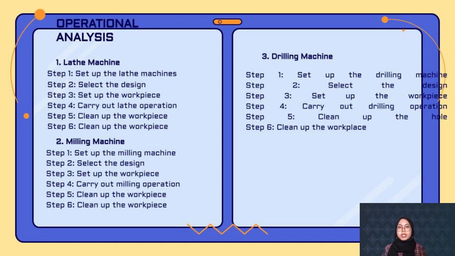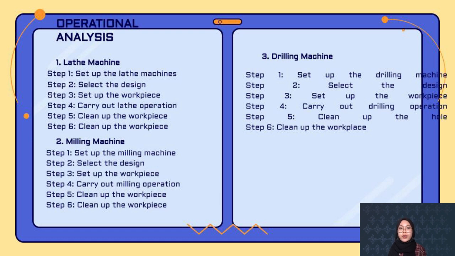Step 2. Select the design. Before using the lathe machine, the design of the product should be determined. Marks can be made on the workpiece to make the lathe process easier. In certain cases, a center punch can be used to make a small dent on the surface of the workpiece. Step 3. Set up the workpiece. Choose a suitable workpiece before starting the lathe process.